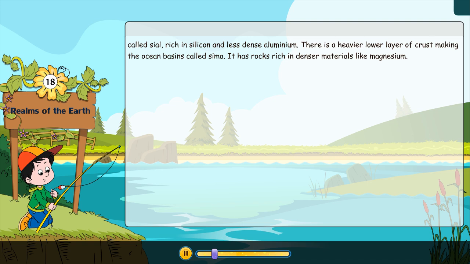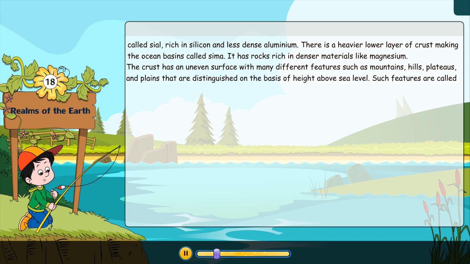The crust has an uneven surface with many different features such as mountains, hills, plateaus, and plains that are distinguished on the basis of height above sea level. Such features are called landforms.